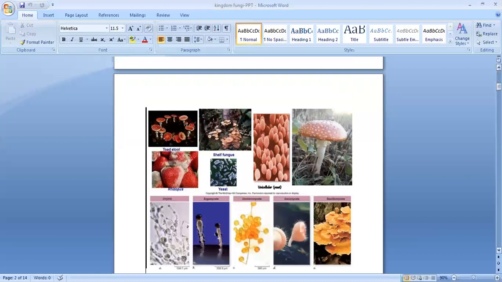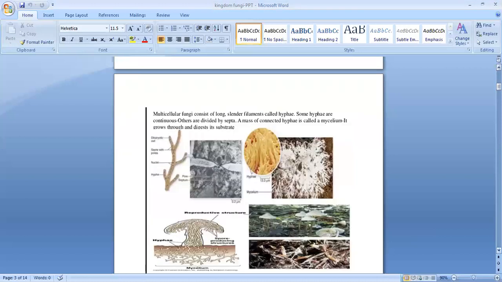Now you can see the diagram of fungus. There are different types: toadstool, shelf fungus, rhizopus, and yeast, which is unicellular. Then mushroom. You can see the strawberry with fungus growing on it. So these are all pictures or diagrams of fungi.